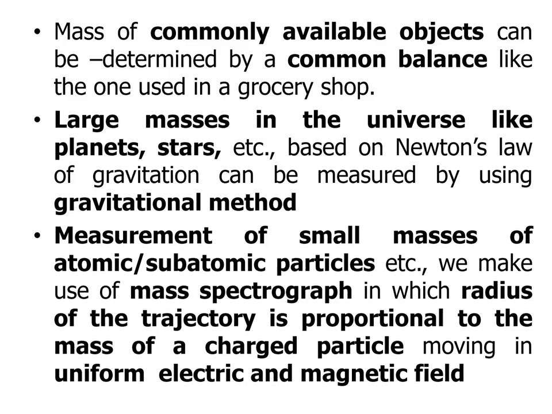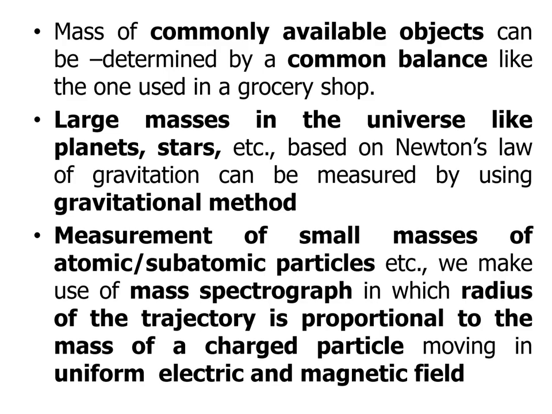The second one, the largest masses in the universe like planets and stars, based on Newton's law of gravitation, can be measured by using the gravitational method. And the third one is the measurement of small masses of atomic or subatomic particles. We make use of mass spectrograph,